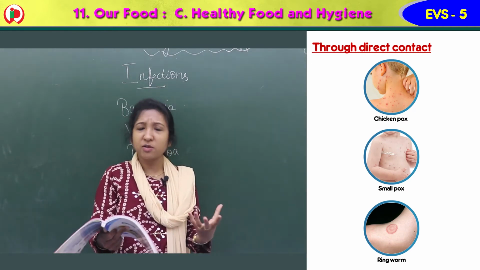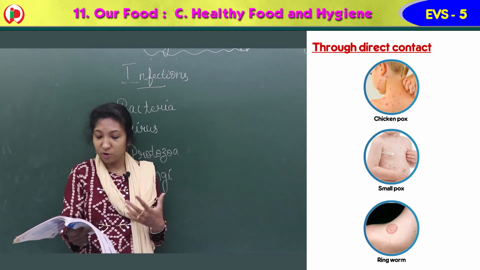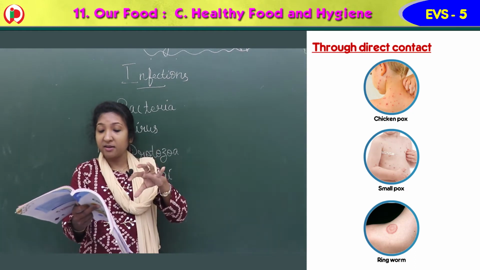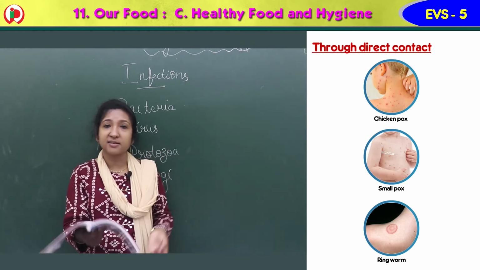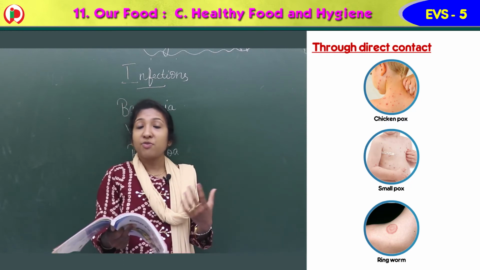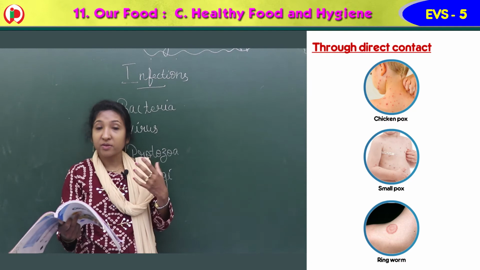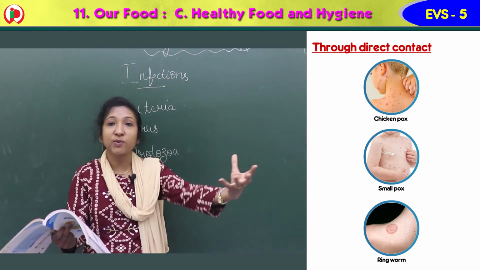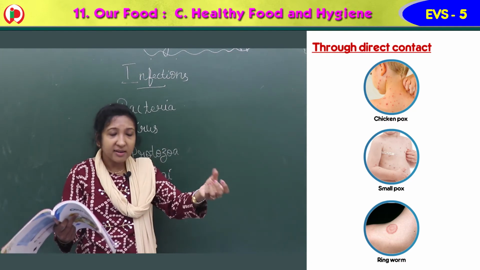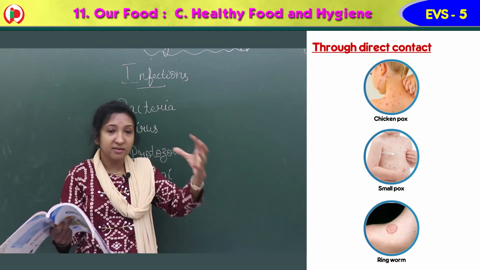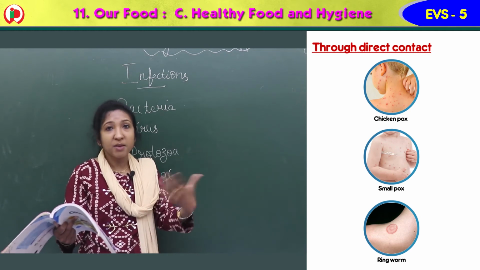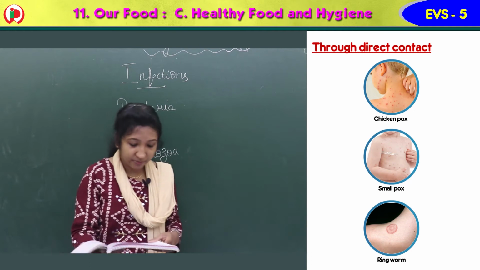With chickenpox and smallpox we also get high fever. Ringworm is an infection on the skin, with rashes on skin and nails. If we have direct contact with that person and use the same articles, clothes, food, or water, we get the disease.